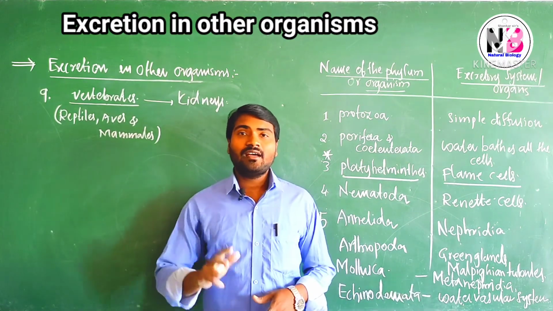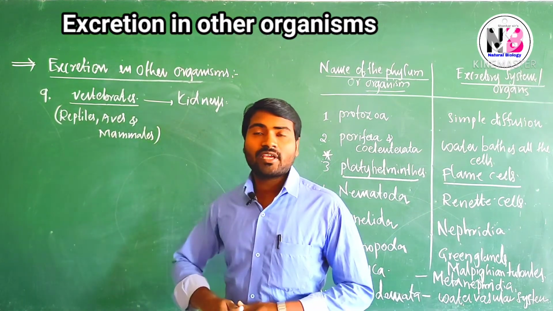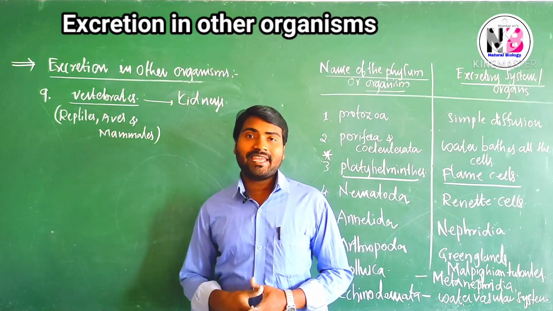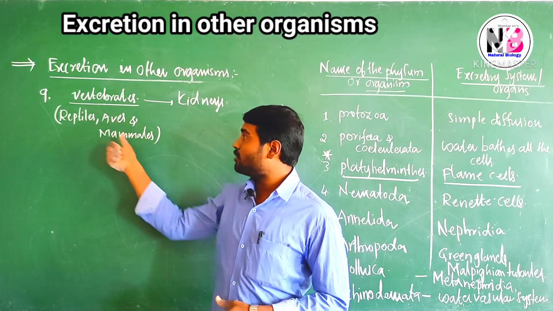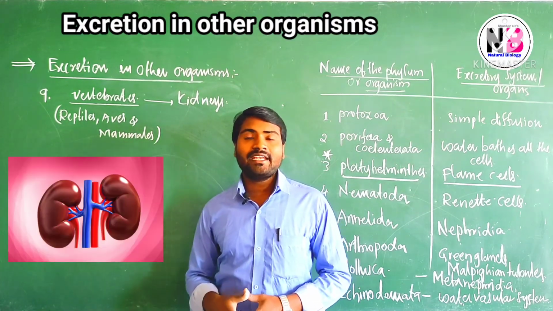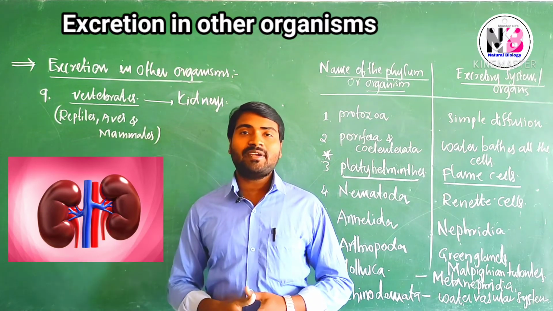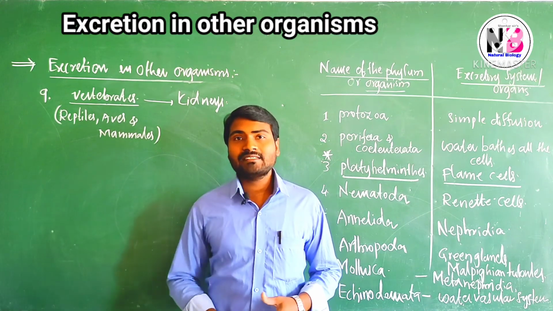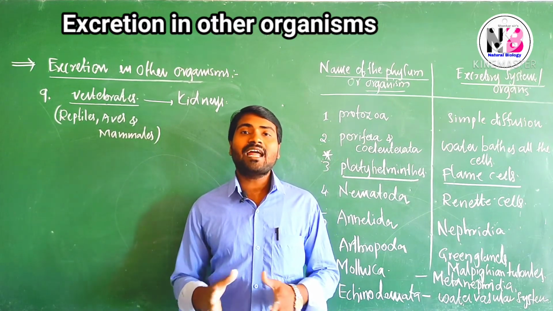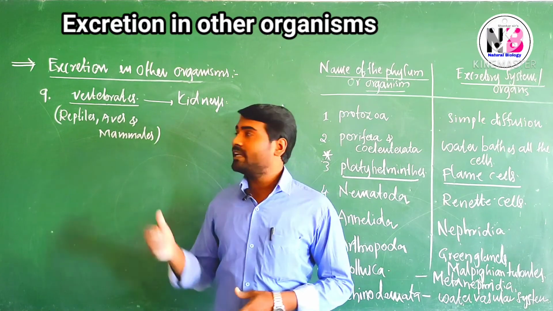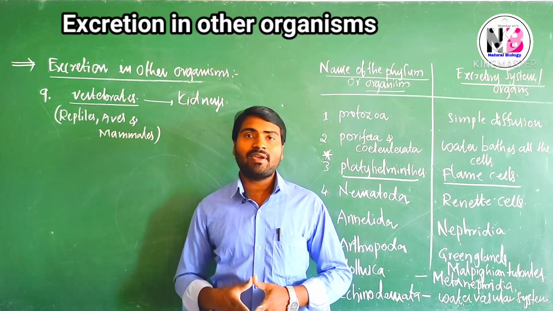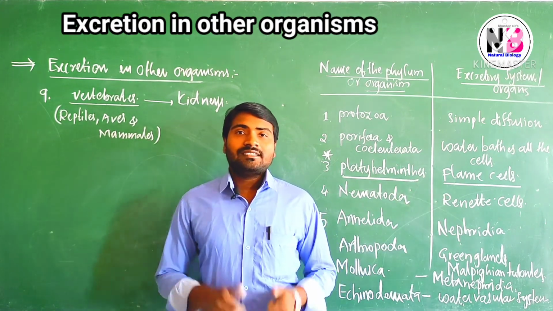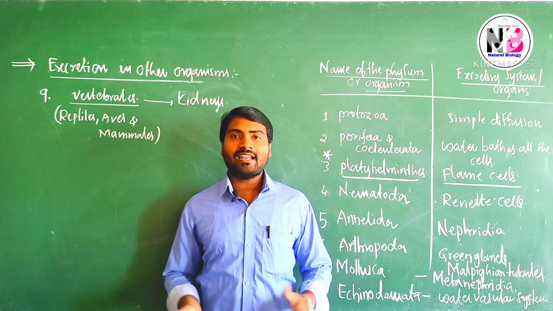After Echinodermata, the next phylum is Chordata. In chordates, mostly vertebrates have well developed kidneys, especially reptiles, aves, and mammals, where filtration of nitrogenous waste materials takes place through the kidneys. Even pisces and amphibians also have kidneys, but not as well developed. Well developed kidneys we can see in reptiles, aves and mammals. So this is about excretion in different organisms.